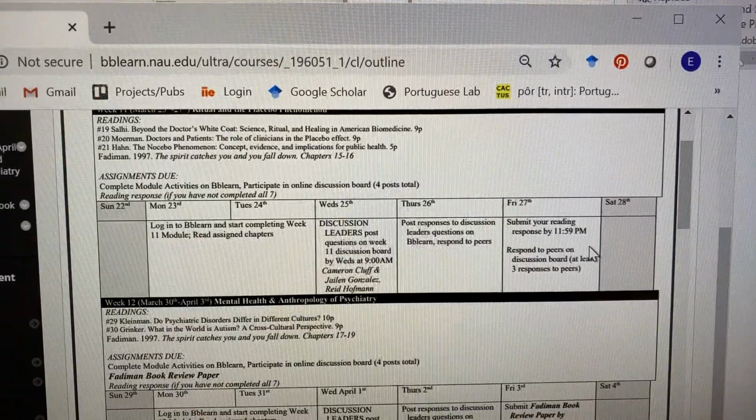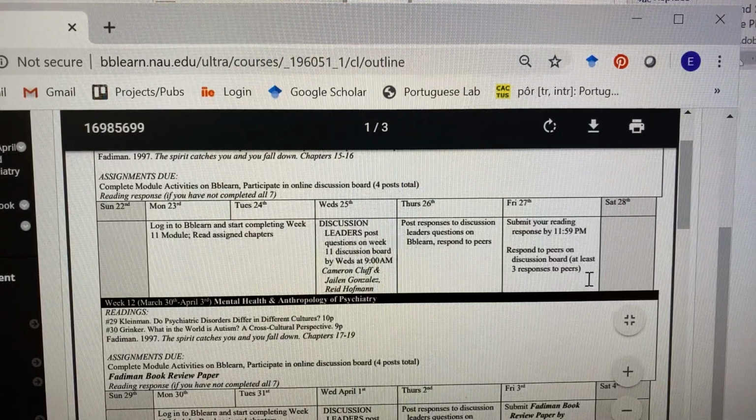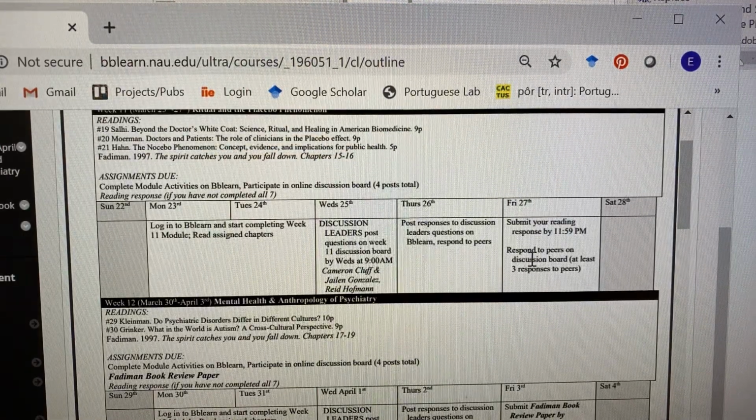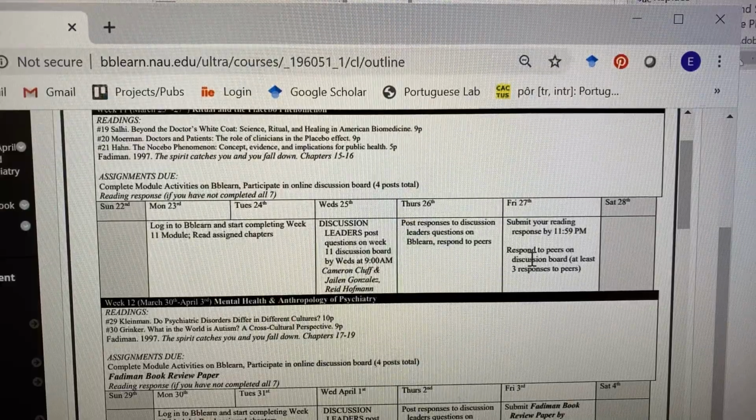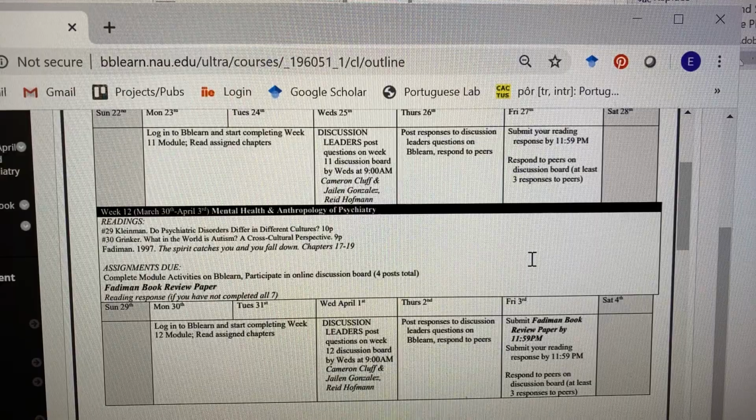And then I would also like you to make sure that by Friday at 11:59 p.m. you've also responded to your peers on that discussion board. So you should have 4 posts on the discussion board total. Those should be complete sentences, maybe 1 to 2 sentences for each one. Make sure they're focusing on the readings. You can think about other things as well, but focusing on the readings.